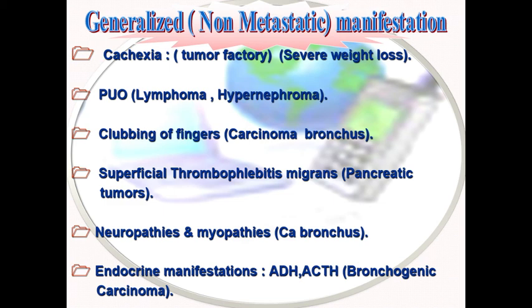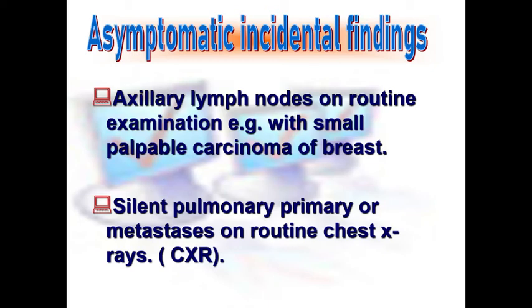Neuropathies and myopathies are a common feature in carcinoma of the bronchus. Endocrine manifestations include secretion of ADH, antidiuretic hormone, and adrenocorticotropic hormone, as in cases of bronchogenic carcinoma, and also parathormone, which is secreted by bronchogenic tumors in the lung.